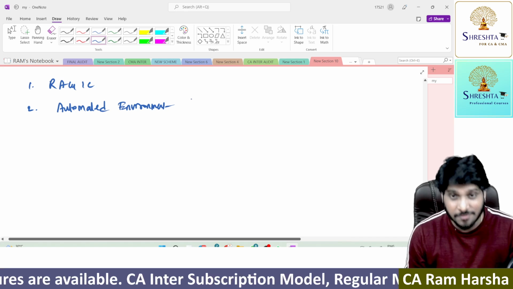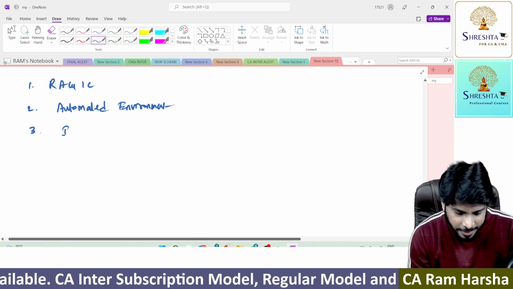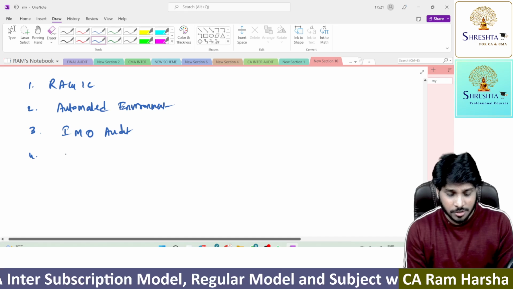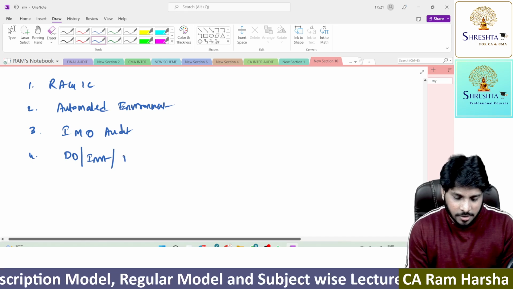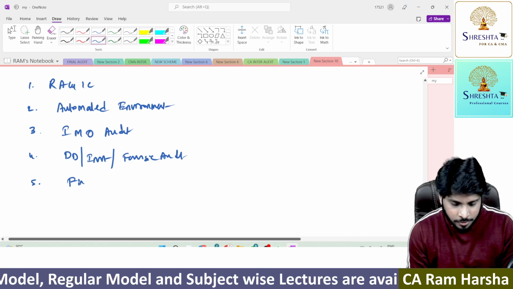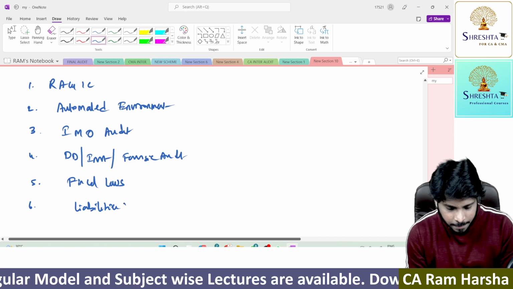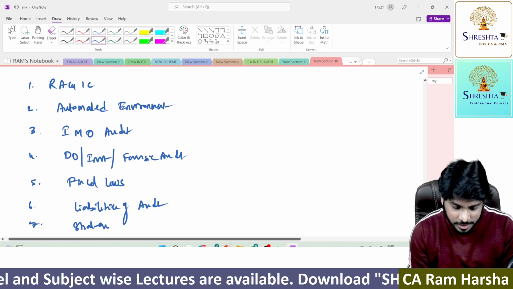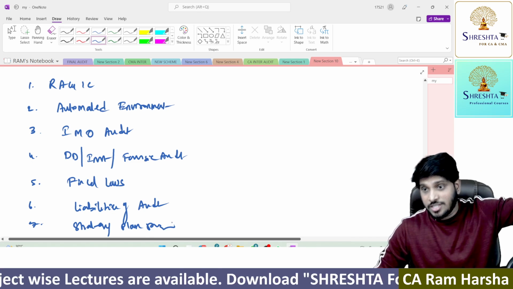Some students have a doubt: fiscal loss will come in this list only. Third one, internal management operational audit. Fourth one, due diligence and fraud investigation and forensic audit. Then fifth one, fiscal loss. Then the last one, liabilities of auditor. Then there is one more chapter called audit strategy, planning and program. So this is the order after you finish the above.